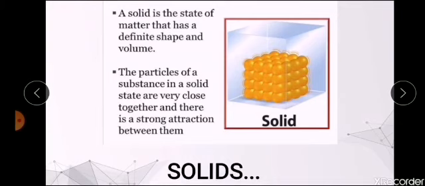First, solids. As you can see in the figure, it is a state of matter having a definite shape and volume. Whatever matter exists in the solid state, all the particles will be arranged very closely like this, having a strong attraction between them. As we have already learnt in matter, they have strong intermolecular forces of attraction between them. As usual, every solid object around us has a definite shape and volume.